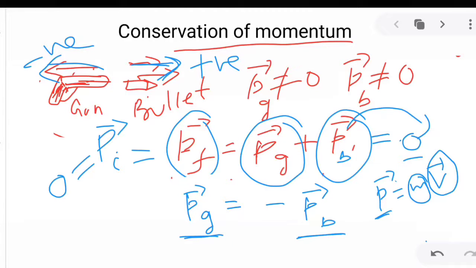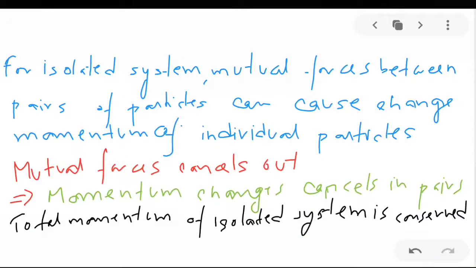Okay, now let us observe this phenomenon in a bit more detail, and make some conclusions from this observation. For an isolated system, that is the gun-bullet system, the mutual forces between the pairs of particles can cause a change in momentum of the individual particles.